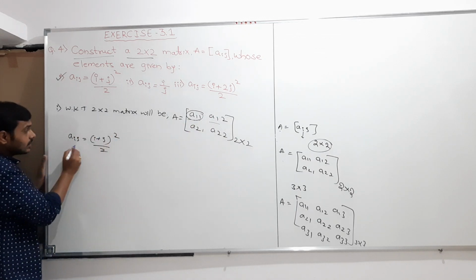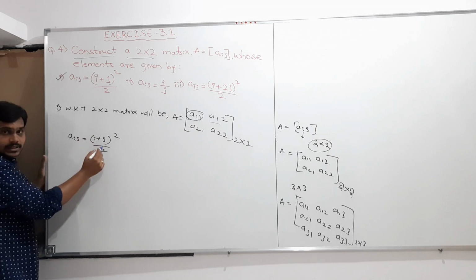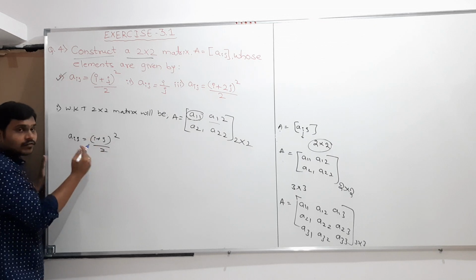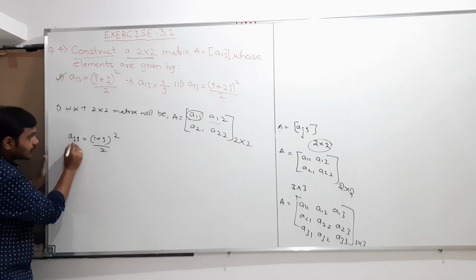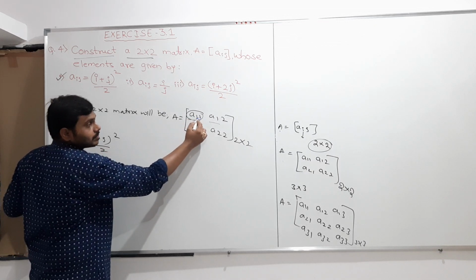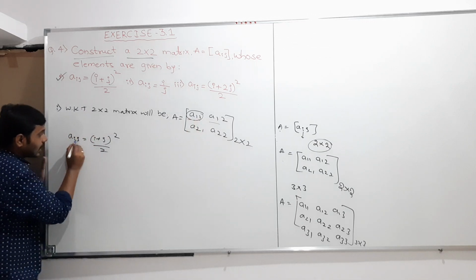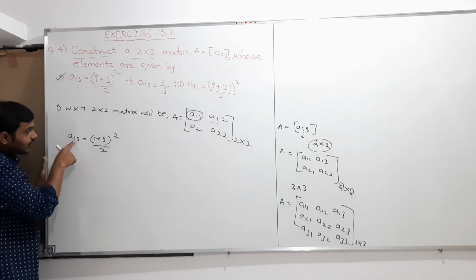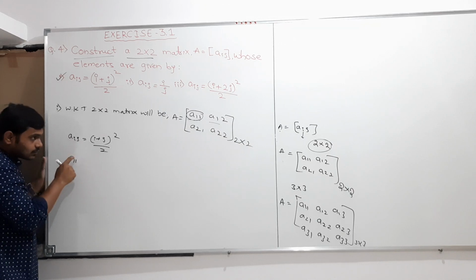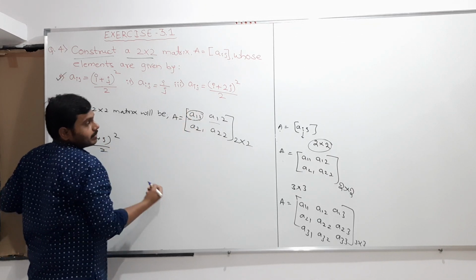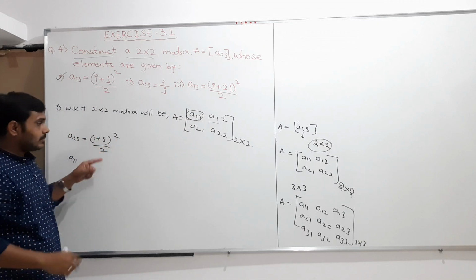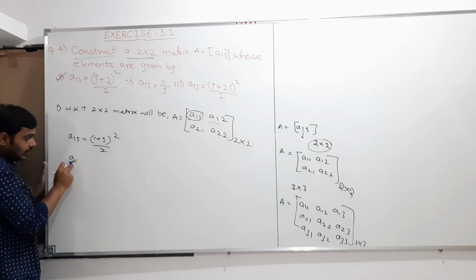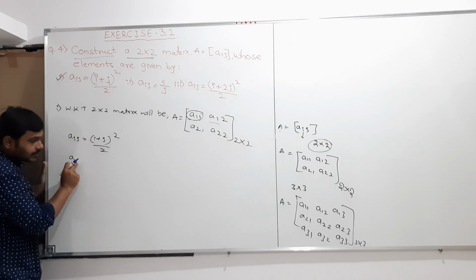But how do they define it? They define that Aij should satisfy this condition. As I told, this will act as the formula. So in place of i and j, I need the A11 place element. Therefore I will take the i value as 1 and the j value as 1. If I take i as 1 and j as 1, then I will get the A11 element. Similarly, I will take the next elements later. So first I will take A11, with i value 1 and j value 1.